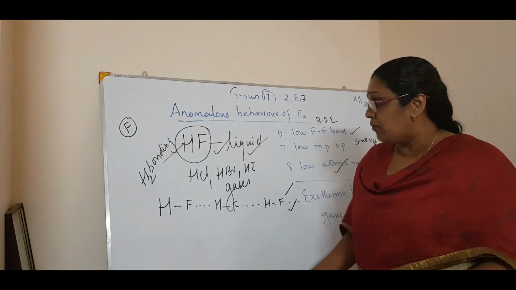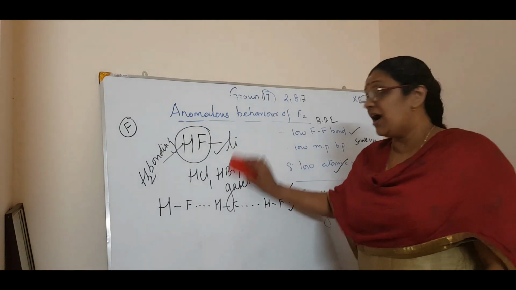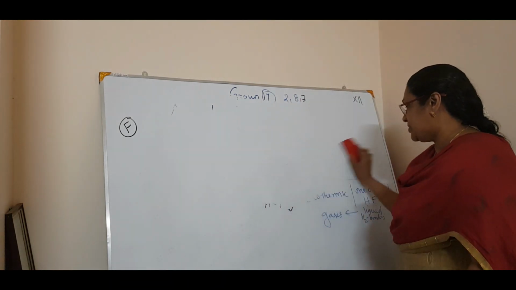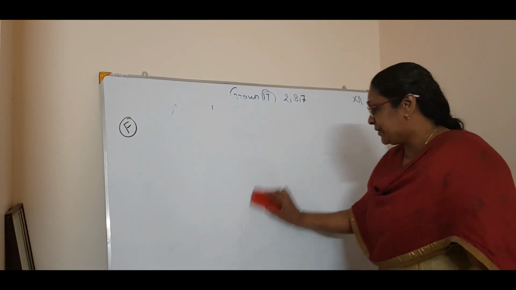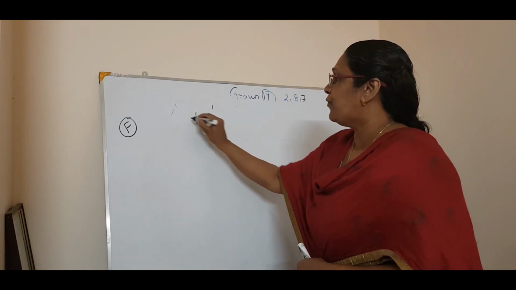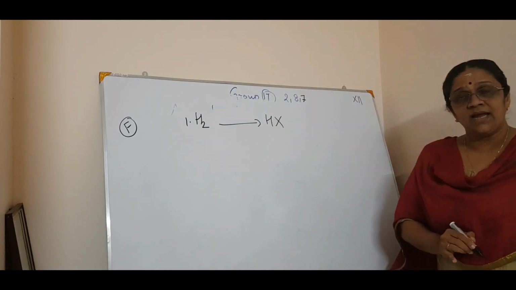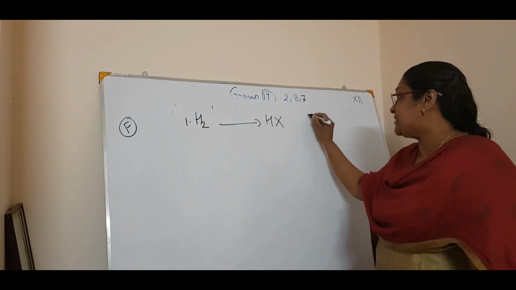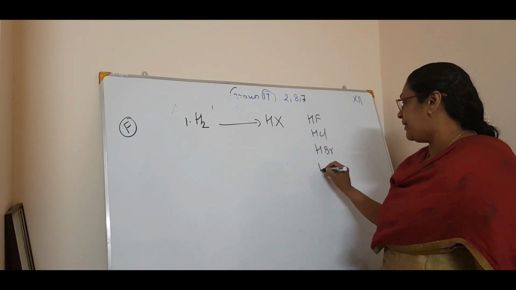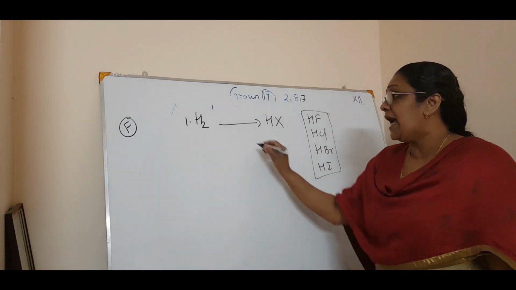Clear? Now we will see the reactions one by one. First we will see the reaction with hydrogen. What is the reaction with hydrogen? It is simple: the halogens readily react with hydrogen to form HX, which means HF, HCl, HBr and HI, the corresponding halides.